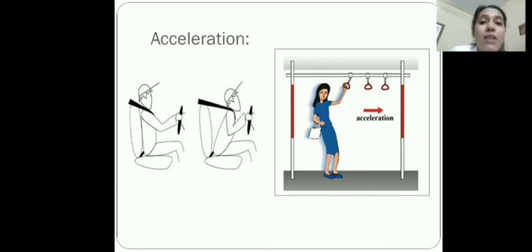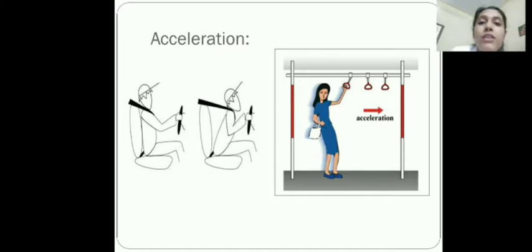When a car starts from rest, its speed increases. When a car stops suddenly, its speed decreases. Also, when a car takes a sharp turn, its velocity or speed changes. Okay, so these are all situations where we are accelerating. Hence, it is clear acceleration means change in velocity.